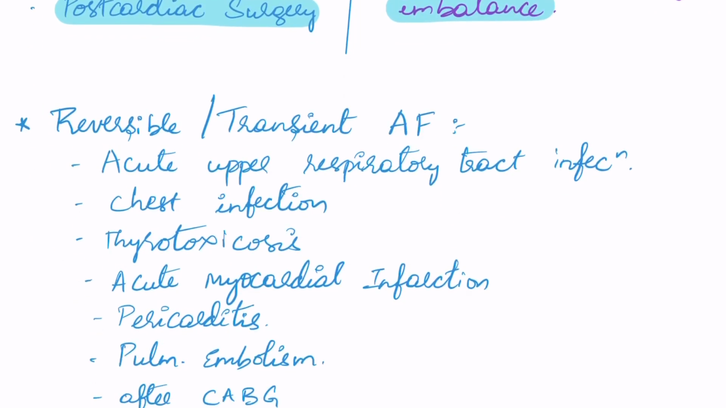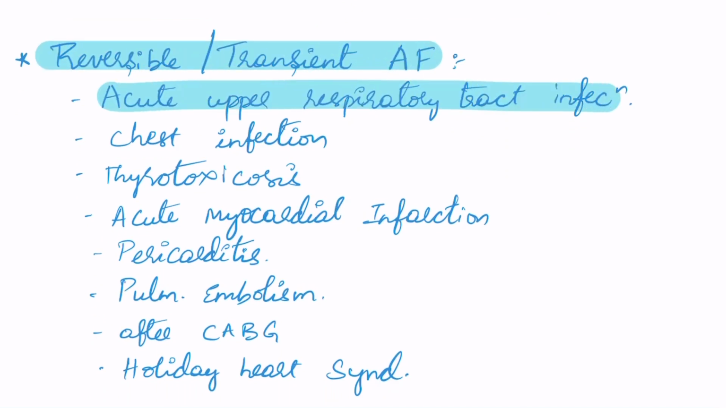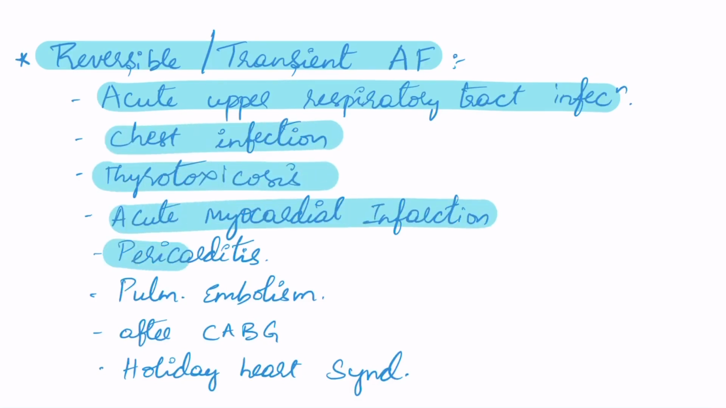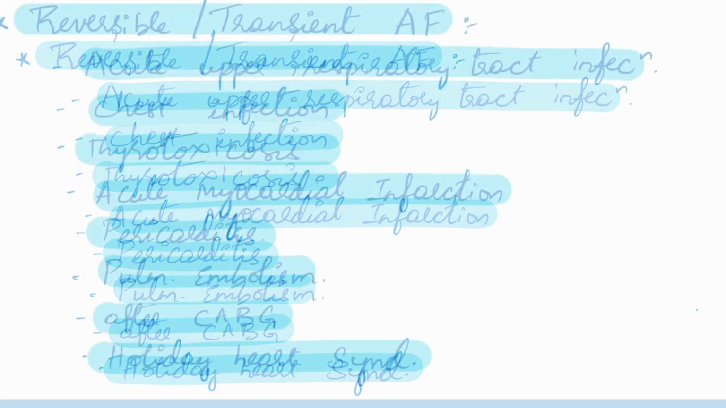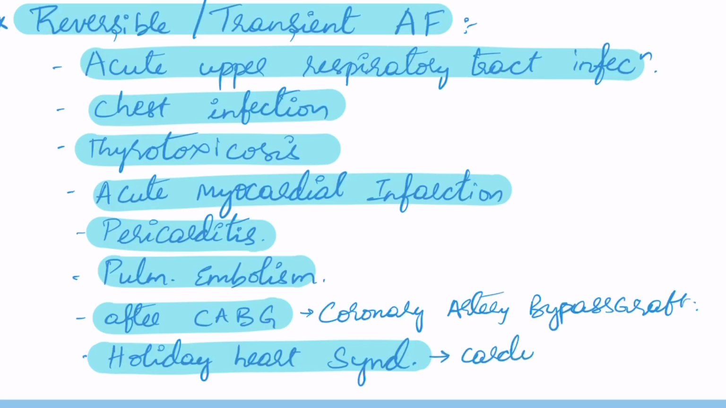Coming to the reversible or transient AF causes, it mainly includes acute upper respiratory tract infection, chest infections, thyrotoxicosis, acute myocardial infarction, pericarditis, pulmonary embolism, or after CABG and holiday heart syndrome. CABG is coronary artery bypass graft, and we all know that holiday heart syndrome is cardiac rhythm abnormality secondary to heavy alcohol consumption.